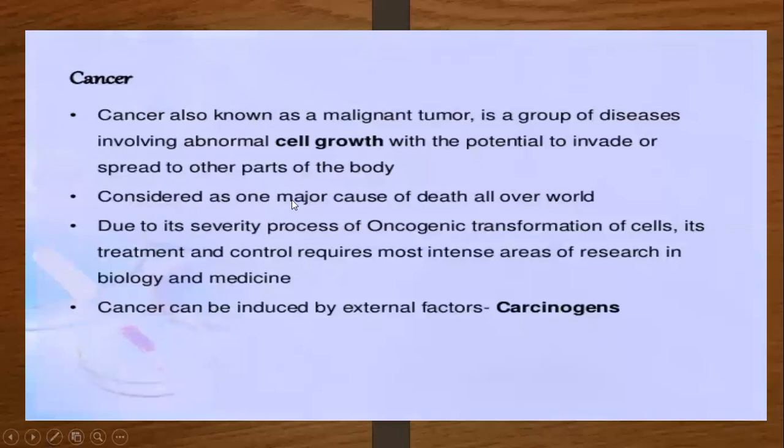It is considered one of the major causes of death in the whole world. It is one of the major diseases where death takes place due to the severity of the process of oncogenic transformation of the cell. Its treatment and control require the most intense area of research in biology and medicine. Oncogenic transformation of the cell involves genetic engineering and recombinant DNA technology. All this work is taking place.